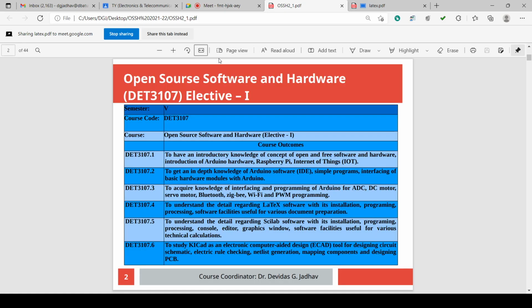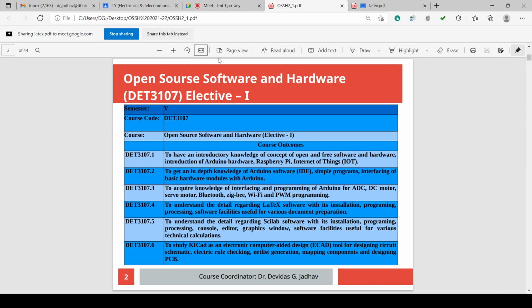Course outcomes: to have an introductory knowledge of the concept of open and free software and hardware, introduction of the Arduino hardware, Raspberry Pi, Internet of Things, IoT, to get an in-depth knowledge of Arduino software, IDE, simple programs, interfacing of basic hardware modules with Arduino, to acquire knowledge of interfacing and programming of Arduino for EDC, DC motor, servo motor, Bluetooth, Zigbee, Wi-Fi, and PWM programming, to understand the details regarding LaTeX software with its installation, programming, processing, software